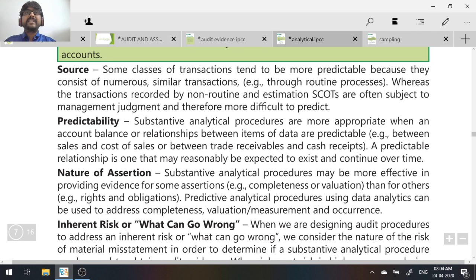Then comes predictability. The more predictable the transaction is, the easier it is to perform what? Analytical procedures. Why? Because the more predictable, you know what to expect, so that expectation can be easily developed. That is why predictability helps you in developing the expectation. That expectation is extremely important when you perform what? Analytical procedure. Then comes nature of assertion. What is the nature of assertion? That we learn when I teach you assertion in the next session.